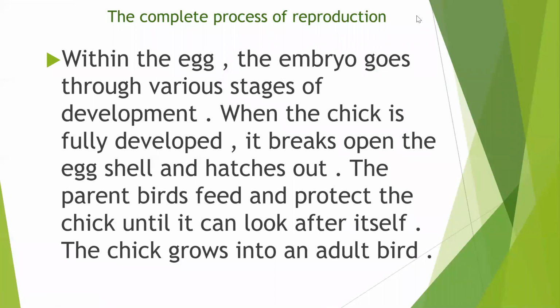To summarize the entire process of reproduction in an egg-laying animal, we have learned that within the egg, the embryo goes through various stages of development. When the chick is fully developed, it breaks open the eggshell and hatches out. The parent birds feed and protect the chick until it can look after itself. The chick grows into an adult bird.